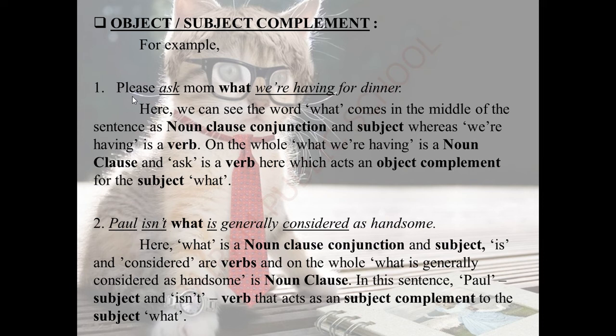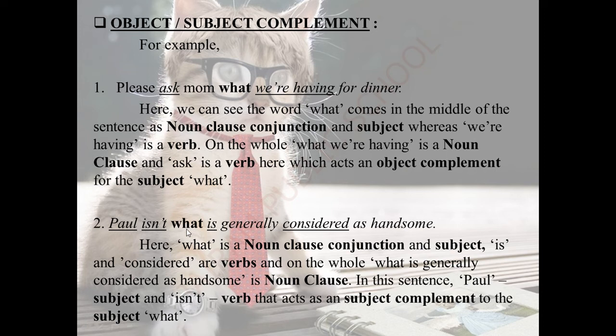See here, we have seen only a verb here, right? In the first sentence, please ask mom what we are having for dinner, we are having a noun clause conjunction, we are having a subject, we are having a verb, but here in the first part of the sentence we have only a verb. So it acts as an object complement in the first sentence. But see here, Paul isn't, it is a subject, it is a verb.